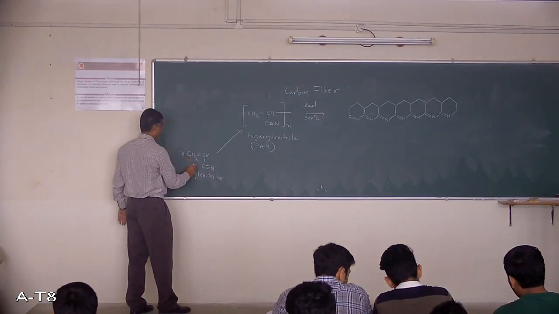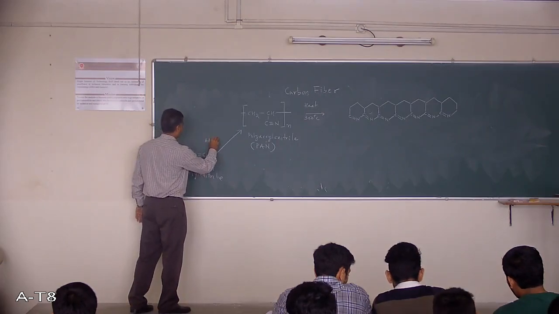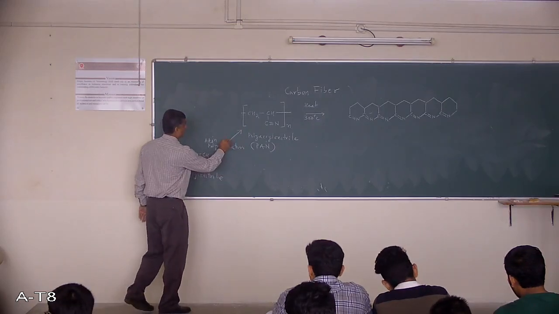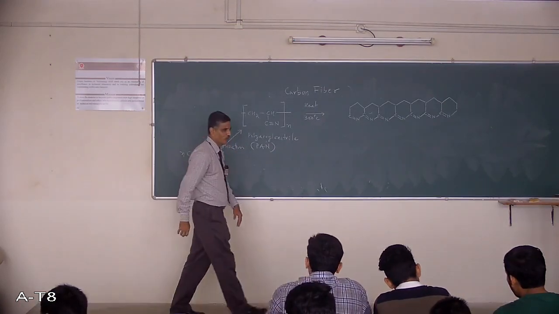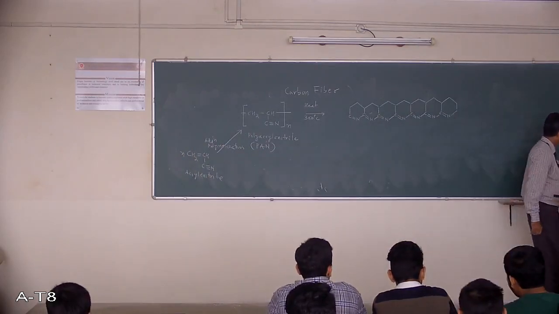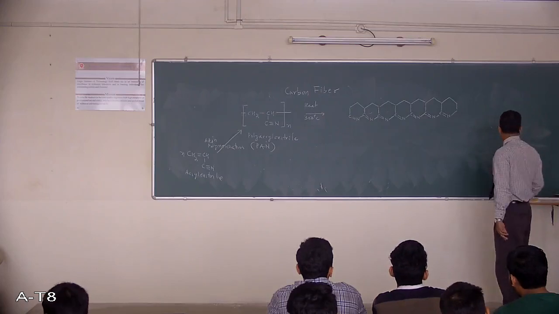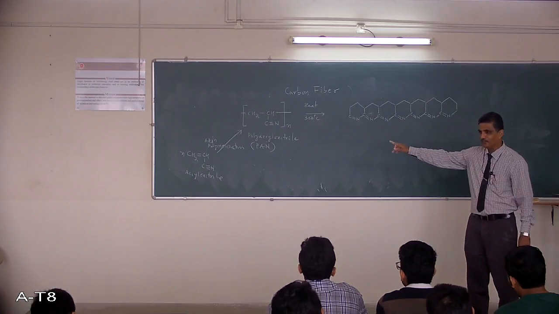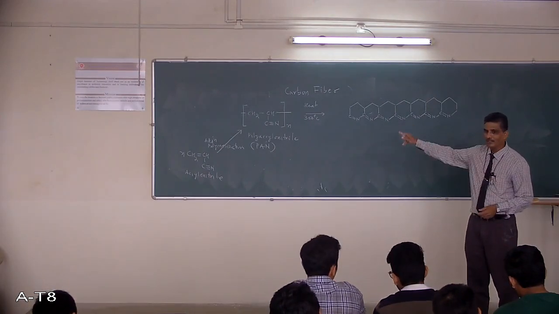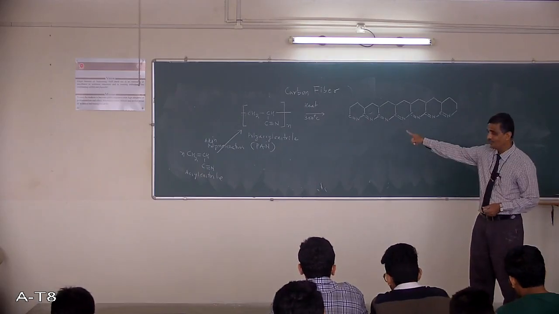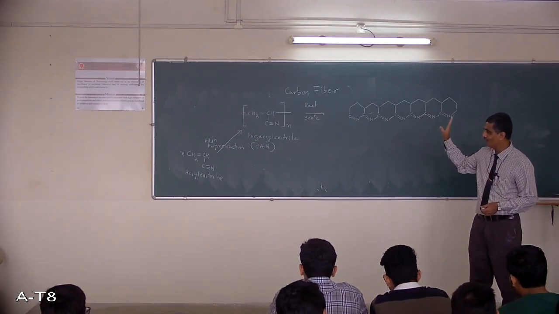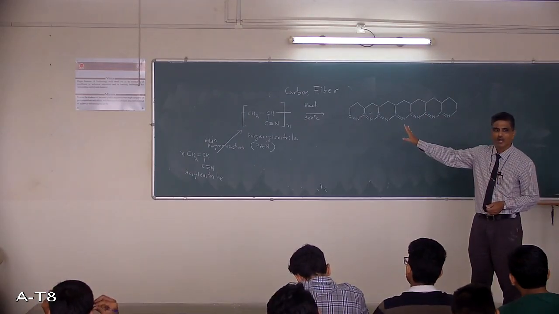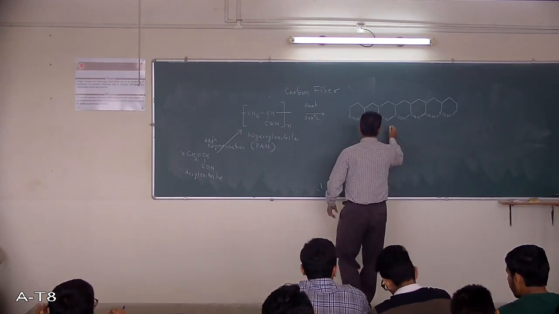When you polymerize this acrylonitrile by addition polymerization, you get polyacrylonitrile. You start with the acrylonitrile monomer, polymerize it, and get polyacrylonitrile. But I have started directly with polyacrylonitrile, because that is the starting material required for the synthesis of carbon fiber.